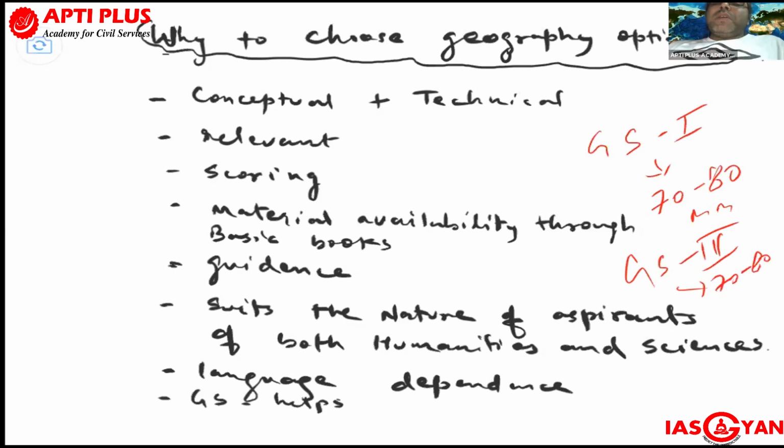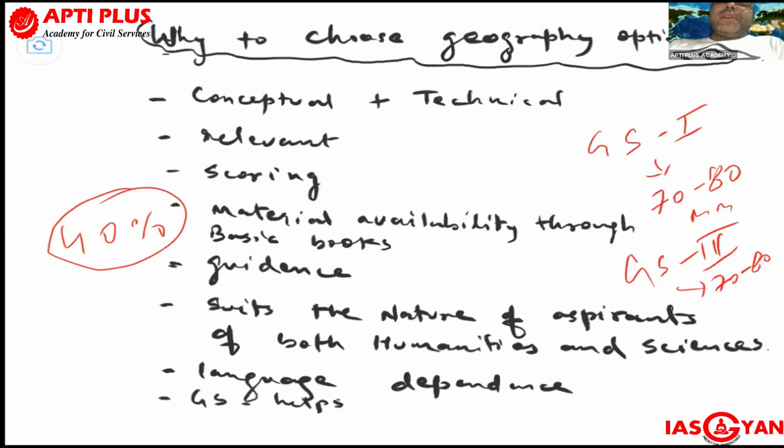Even the essay paper is also there. In the essay, you can see there is always one based on a geographical perspective too. Next, this subject is highly interdisciplinary. Because of that, you can correlate with different subjects and understand them, like political science mapping, even IR relationships. Population topics are also there, demography is also being covered, and even the economic topics are covered. So there is a great dimension, like the entire environment is being covered. That is a great advantage in covering the 40% of the GS syllabus.